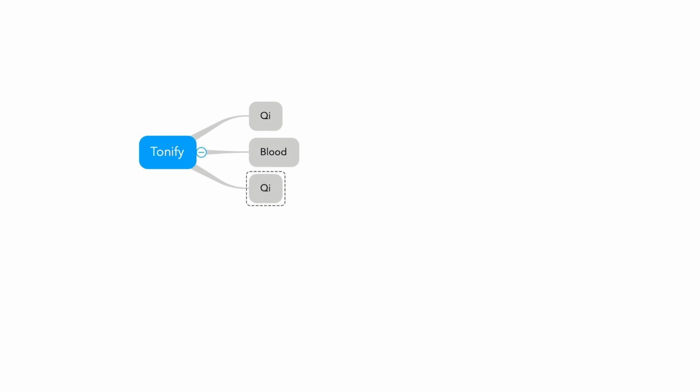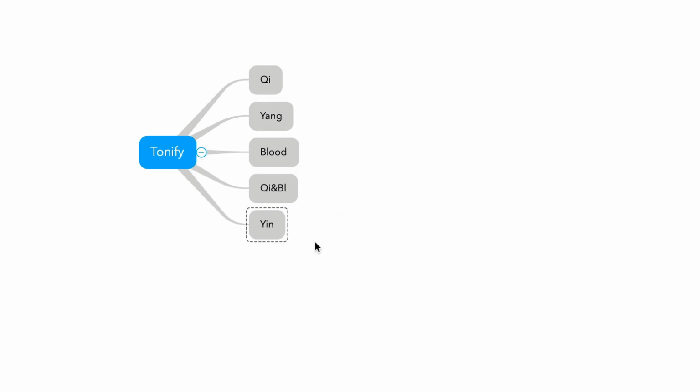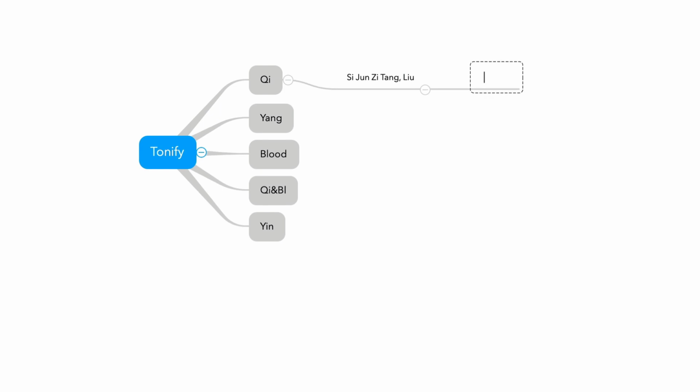Tonifying formulas: Qi tonifying, blood tonifying. Right, Qi and blood. And if the Qi deficiency is prolonged, persistent, it turns into Yang deficiency. And there are formulas for Yin deficiency too. Let's talk about it one by one. Qi deficiency, Sijunzitang. And Liujunzitang. So it can be a modification question in California, but not in national.